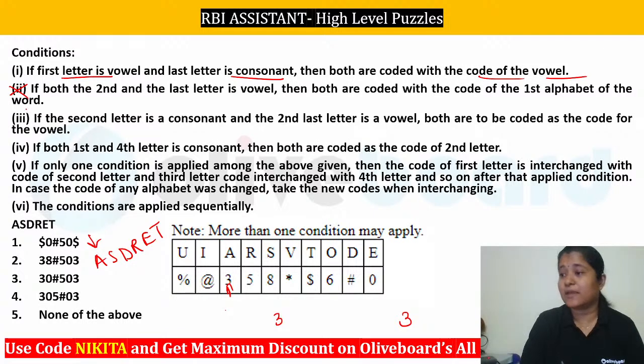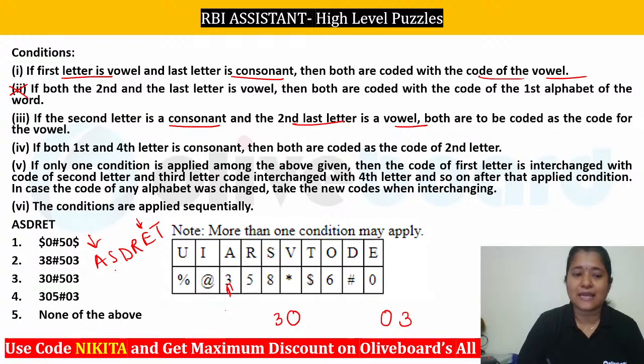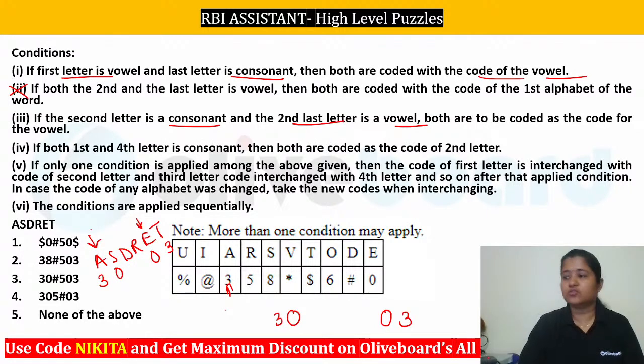2 hai ki 3 hai, many of you gave the answer as 2. Okay, we'll check, right? Now if the second letter is a consonant and second last letter is a vowel, yes, you can see that is happening in here. Okay, ye ho raha hai. So both are to be coded as the code for the vowel. So you can see E ka code aayega yahan par. So E ka code 0 hai, so you should have a 0 here and you should have a 0 here, right? So for S also we are having a 0 and for E also having a 0, and this is your 3 and 3, right? So it cannot be 2. You can see that it cannot be 2 here. 2 to nahi ho sakta, 3 abhi bhi ho sakta, it can be 3, right?